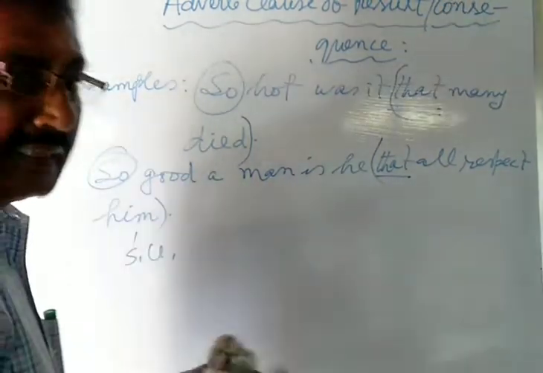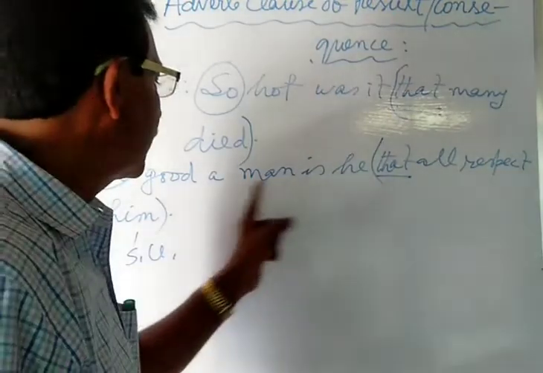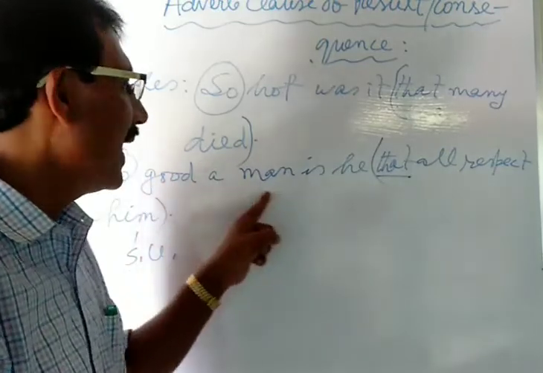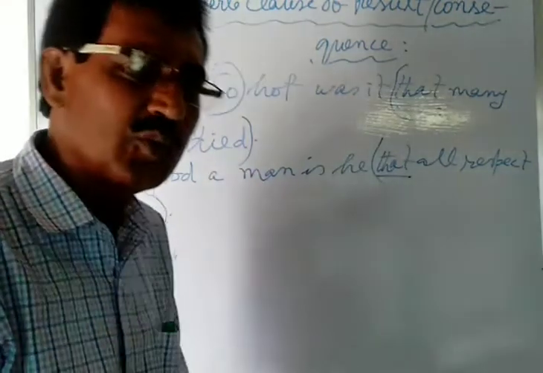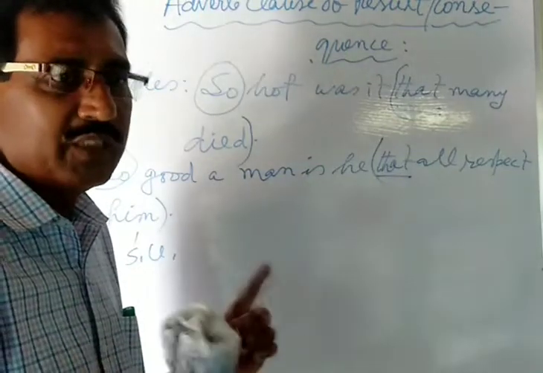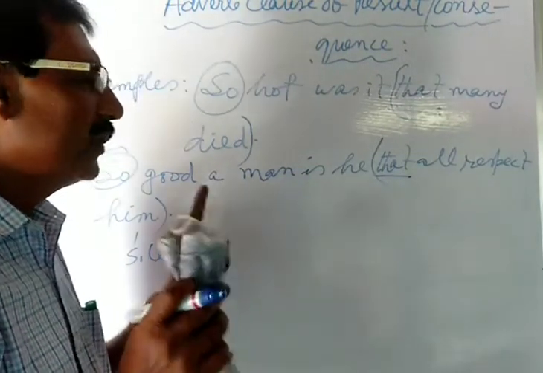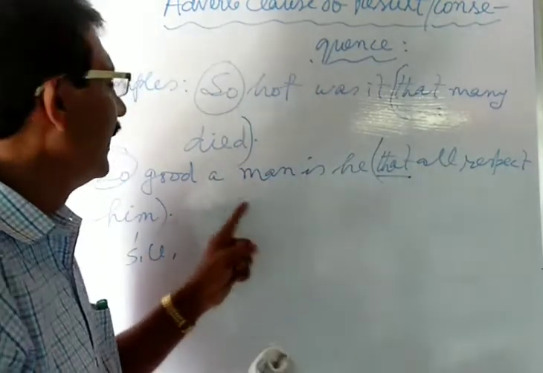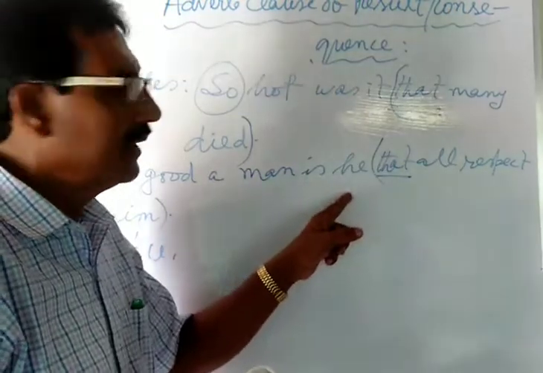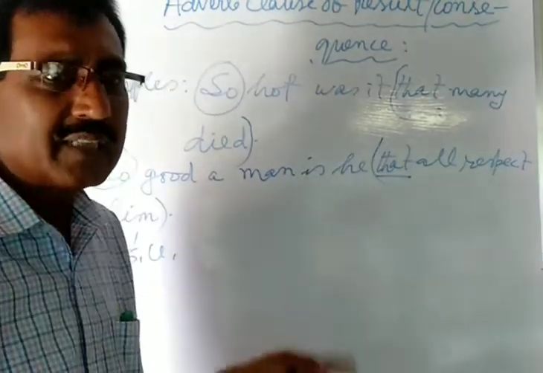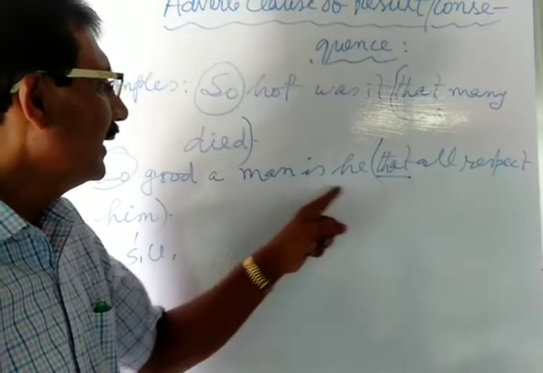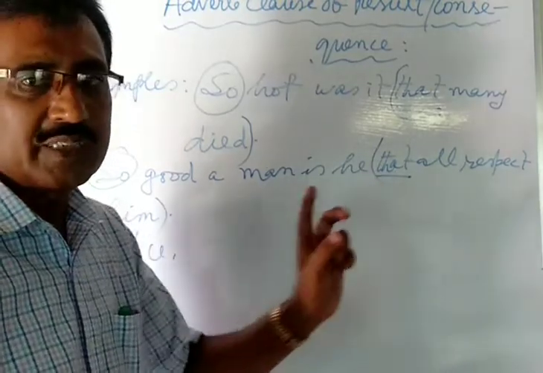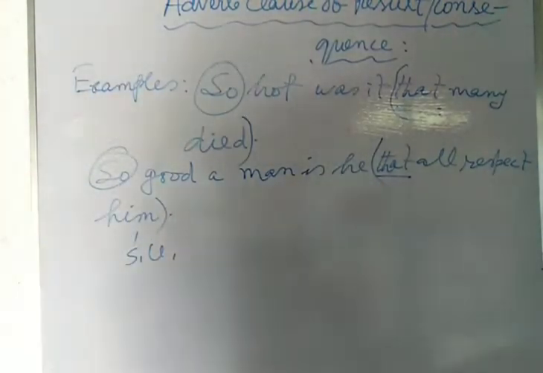That is, in the sense you may say that he is so good a man that all respect him. He is a very good man. All respect him for this. At the time of using adverb clause of result or consequence, if you write the sentence in this way, so good a man is he that all respect him. But if you write the sentence in this way, he is so good a man that all respect him, it will also be correct.